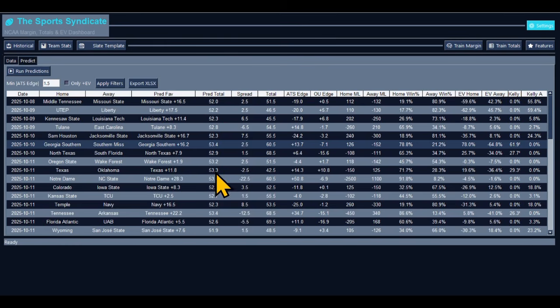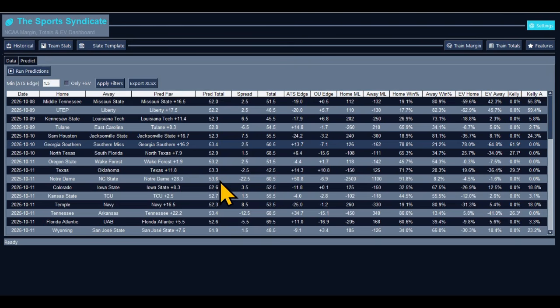Texas and Oklahoma. You got Texas plus 11.8. Texas is given the win and the spread at minus 2.5, so you can take Texas to win that one. As far as the over and under, this is looking like an over. The total is 42.5. The projected total is 53.3 per the model, so I'm going to take the over in that game.